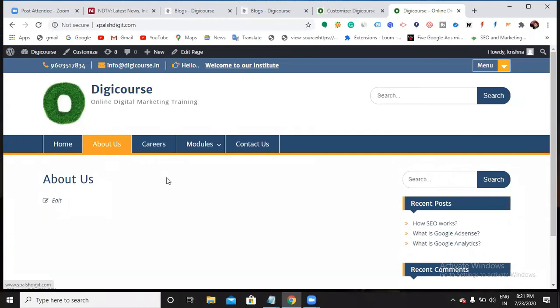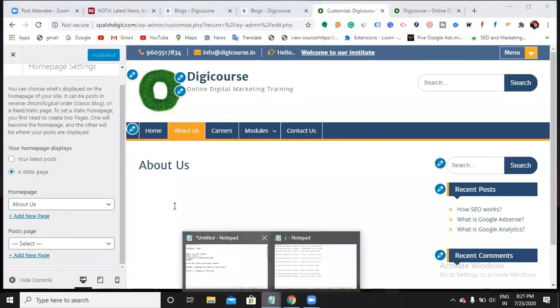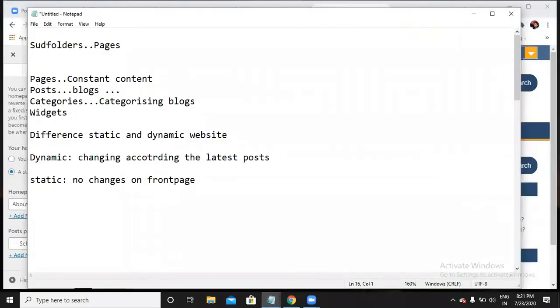That's why we have to create another page called blog. Only blog. Yeah, under the blog page you can set all these posts. So if I don't have any kind of that page, you have to change into a dynamic page. So you can make your blogs appear in two ways. So with the help of a blog page.